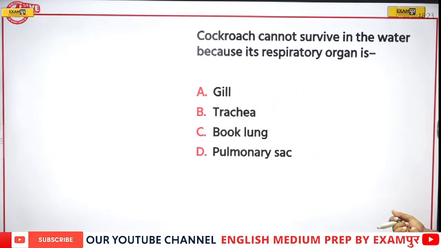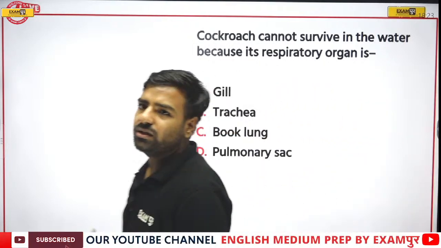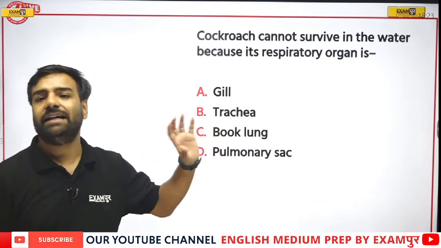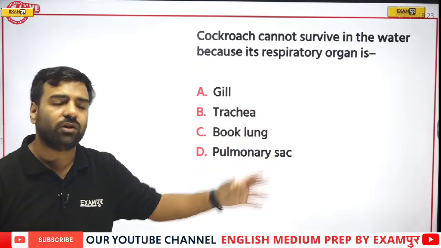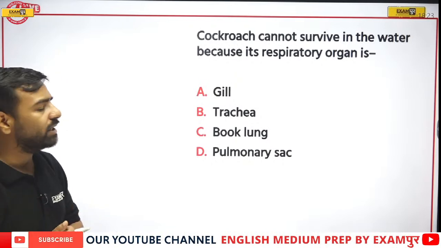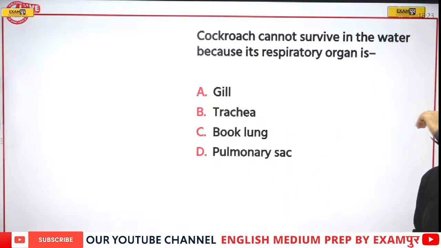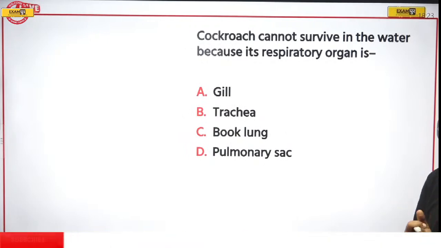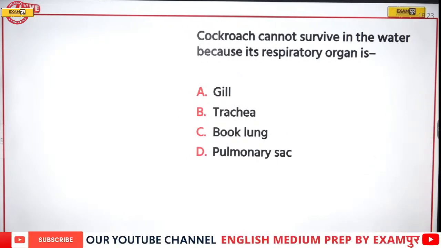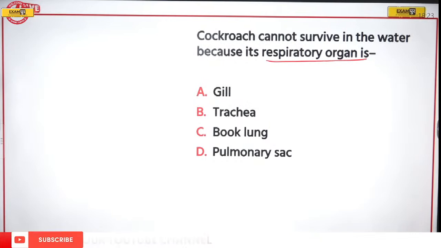Cockroach cannot survive in water because its respiratory organ is dash. So what is the respiratory organ of this cockroach, because of which it is unable to survive in the water? Is it gill, trachea, book lung or pulmonary sac? Everyone waiting for the answer. Sudesh, Ram, everyone, can you answer this? Is it gill? Is it trachea? Is it book lung?